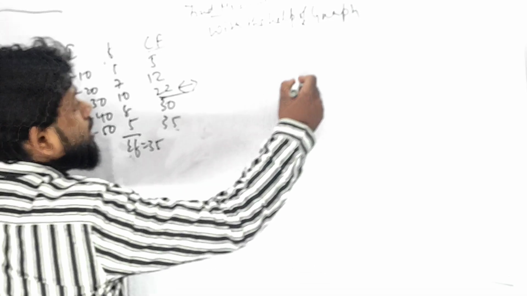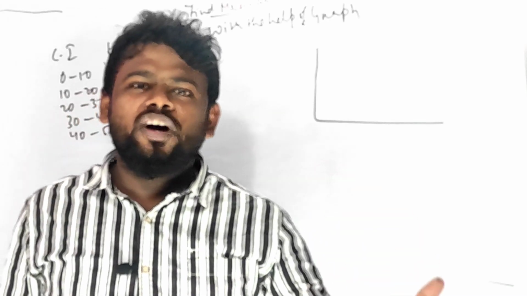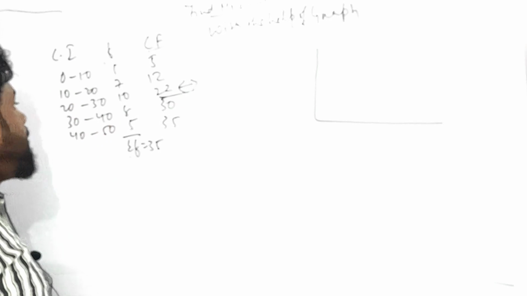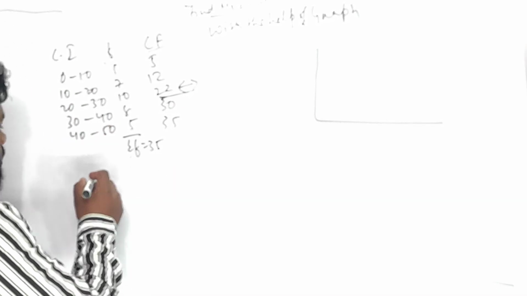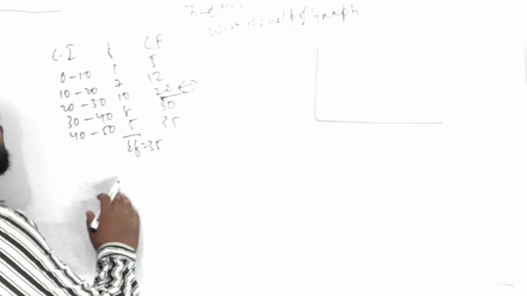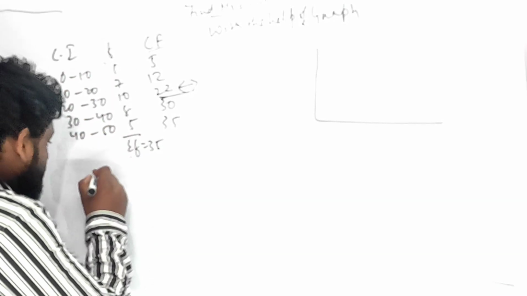See, how to plot a graph. You don't know x-axis, you don't know frequency, but how can you plot a graph? You can plot a graph in this way. देखो, CI is all about class interval. 0 to 10 is a class interval. So first you have to take the upper limit. Which one is the upper limit of 0 to 10? 10 is the upper limit.